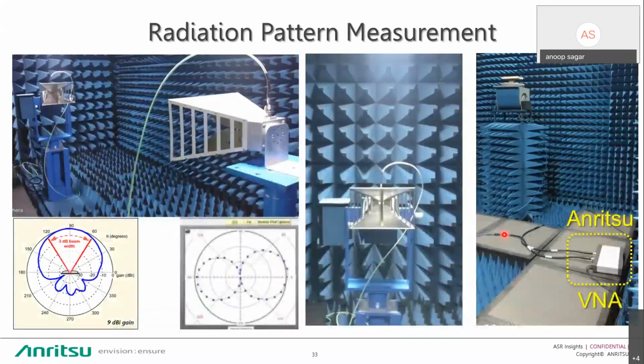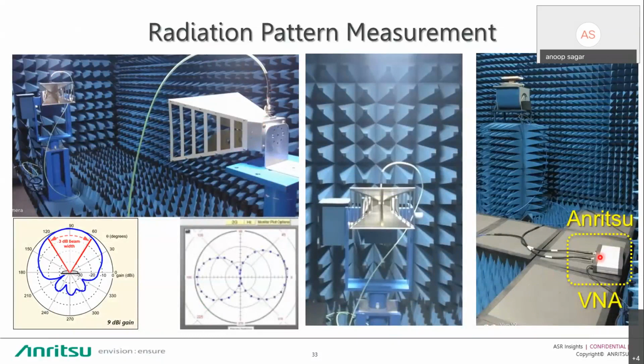So if you require radiation pattern measurement, then we have some third-party tie-up for radiation pattern measurement where you can check the radiation pattern of your antenna. That requires a horn antenna or reference horn antenna. You can put your DUT here, and this horn antenna is connected to the VNA.